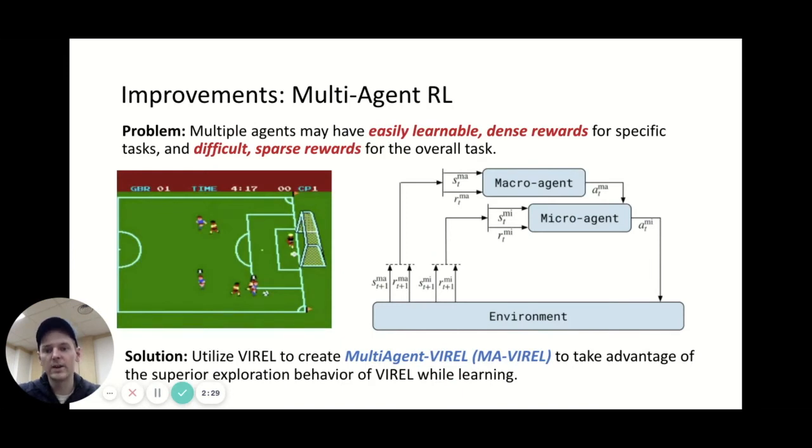For improvements, we are extending this to multi-agent reinforcement learning, where multiple agents have easily learnable dense rewards for specific tasks and difficult sparse rewards for the overall task. So the solution we want to propose is to utilize VIREL to create a multi-agent VIREL to take advantage of the superior exploration behavior of VIREL while learning.